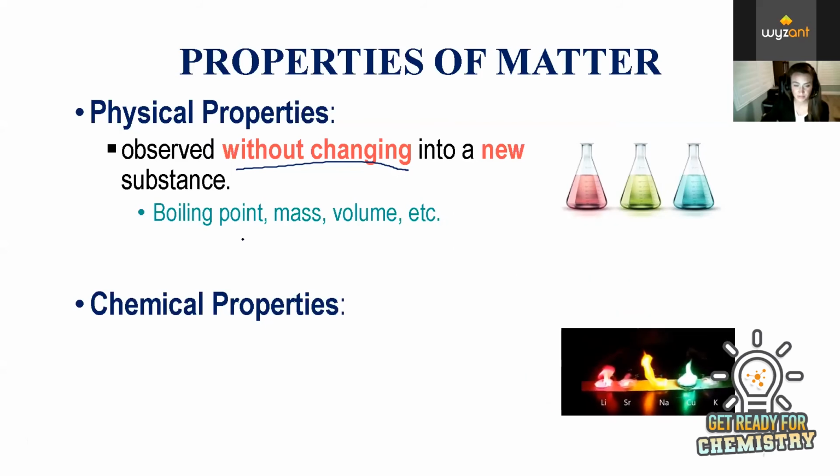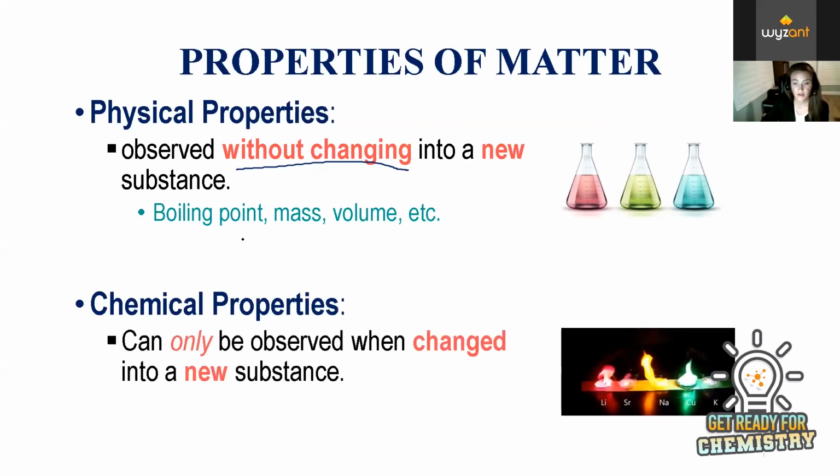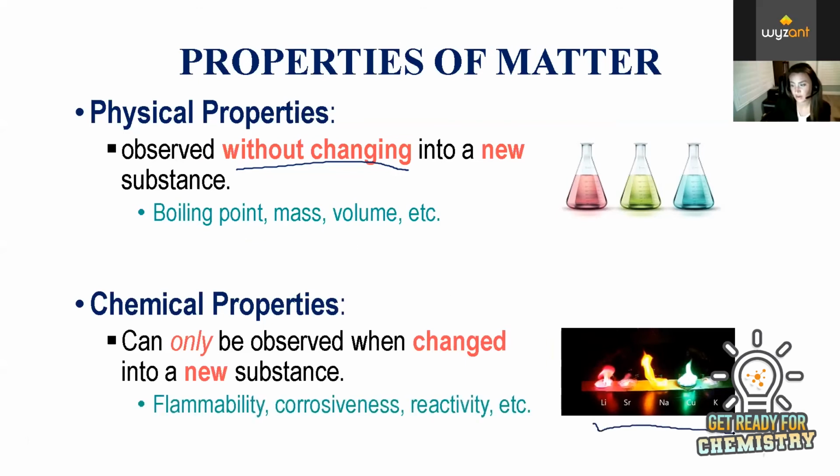So chemical properties are properties that you can only observe when you change that substance into a new substance or destroy the substance. So something that I always like to talk about is flammability. How do you know a substance is flammable without lighting it on fire? You don't, so you light it on fire. So in order to observe that property, you're essentially lighting the substance on fire, which means you're destroying it or you're changing it in some chemical manner. So this would be considered a chemical property.